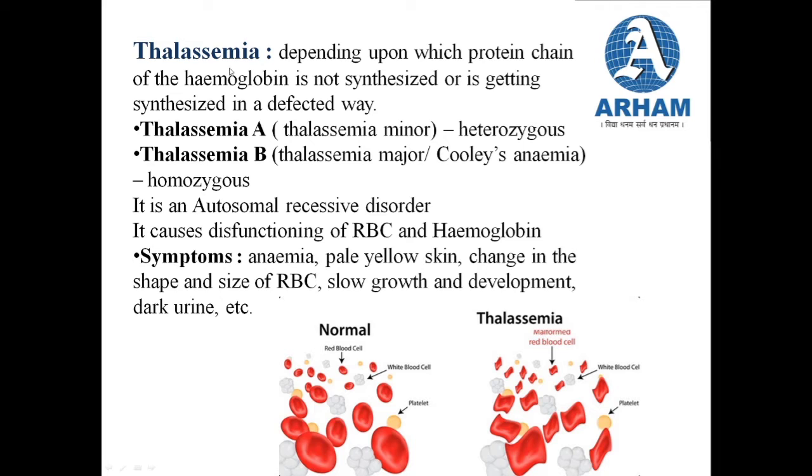Thalassemia is of two types. They depend upon which protein chain of the hemoglobin is not synthesized, or is synthesized in a defective way.